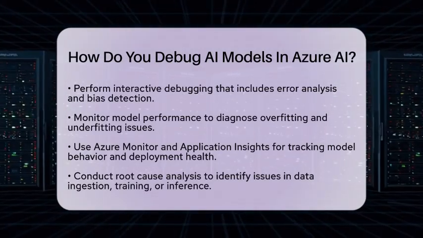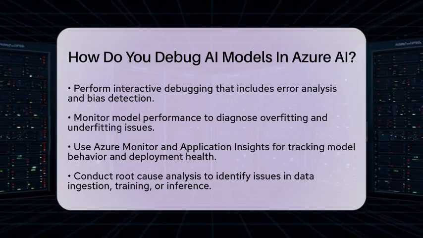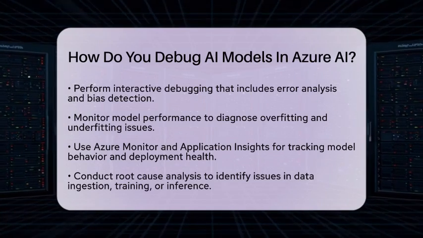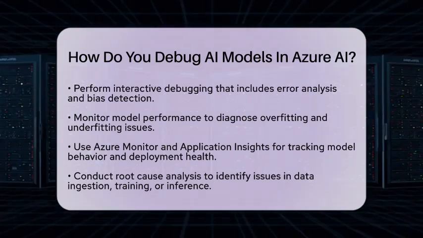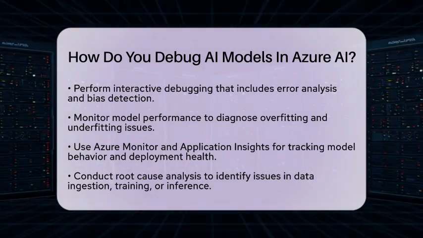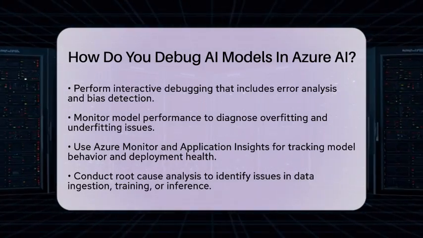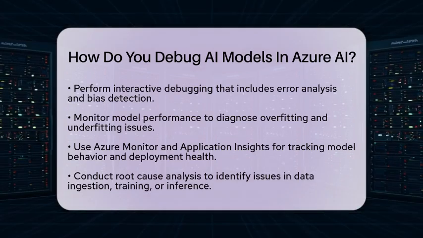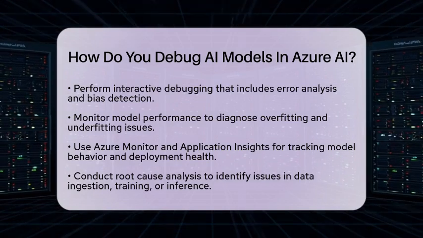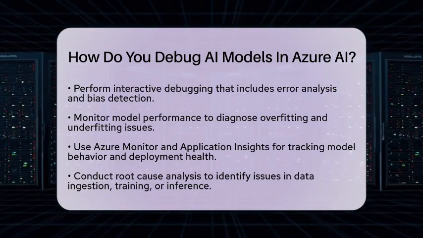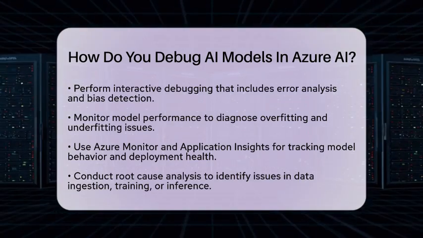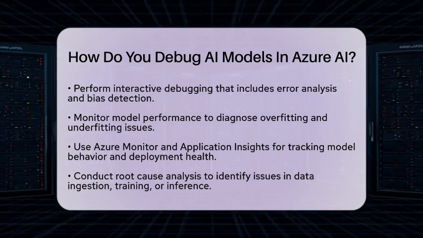Monitoring your model's performance is also vital. Common problems like overfitting, where the model is too tailored to training data, or underfitting, where the model is too simple, can be diagnosed using Azure Machine Learning logs. Azure Monitor and Application Insights help track model behavior and deployment health. You can perform root cause analysis to identify issues in data ingestion, training, or inference stages. Tools like SHAP and LIME can provide explanations for model predictions, which can assist in debugging.